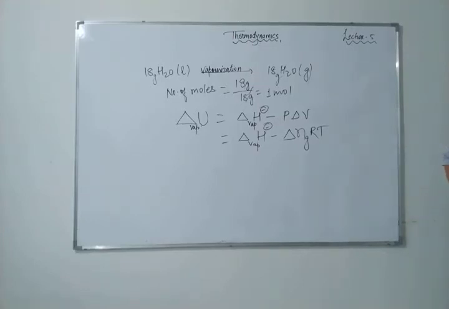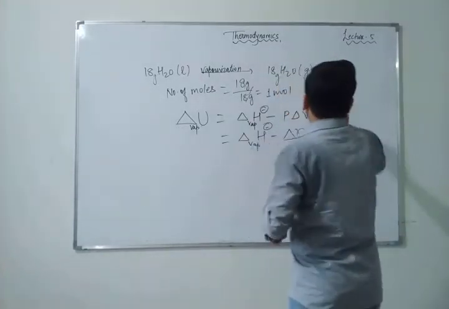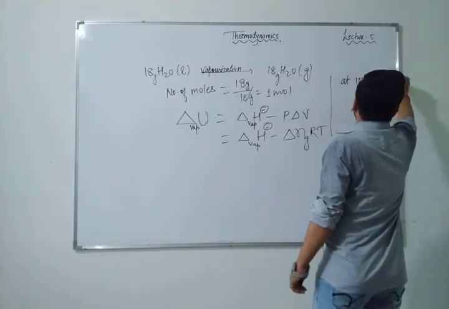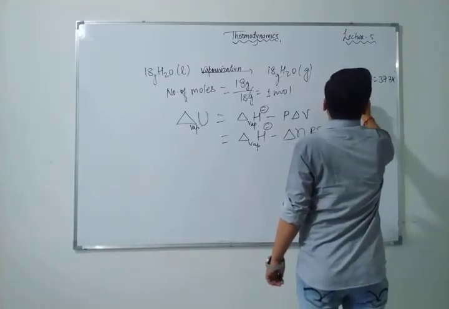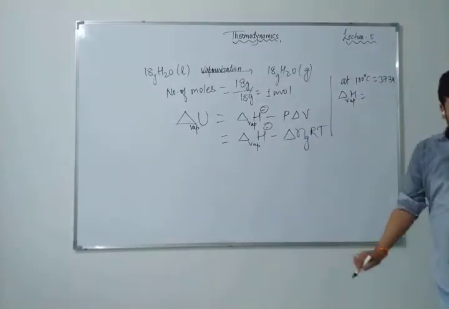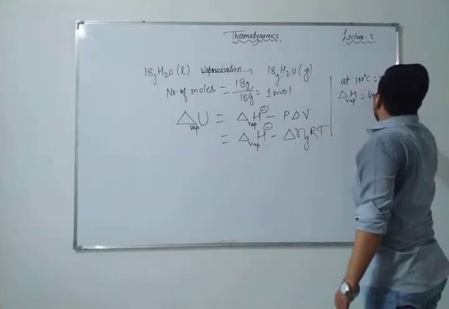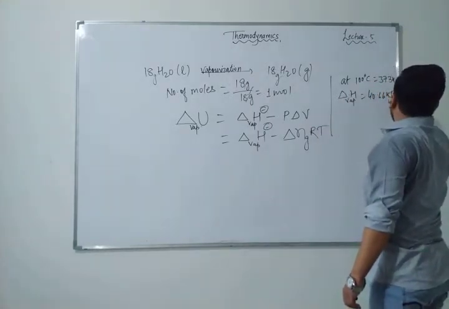See, here it is given at 100 degrees Celsius, which means 373 Kelvin. So delta H vaporization is equal to 40.66 kilojoule per mole at 373 Kelvin, that is 100 degrees Celsius.